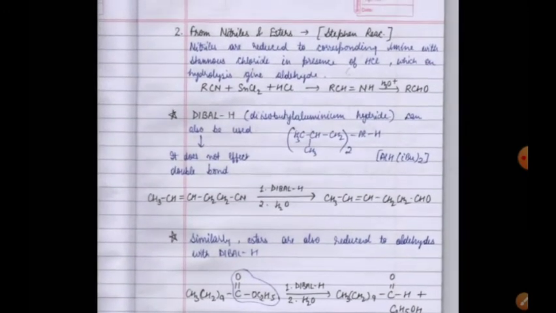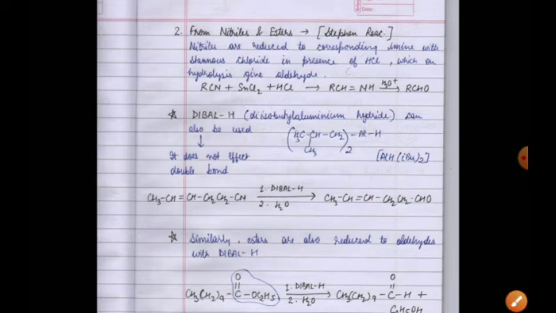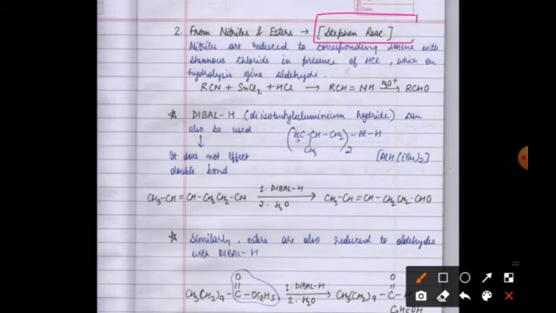So let us see our next method. The second method is from nitriles and esters. Here again a name reaction is coming, known as the Stephen reaction. Nitriles, meaning cyanides, CN, are reduced to the corresponding imines. This intermediate imine is formed with stannous chloride, SnCl2, in the presence of HCl, which on hydrolysis gives the aldehyde.